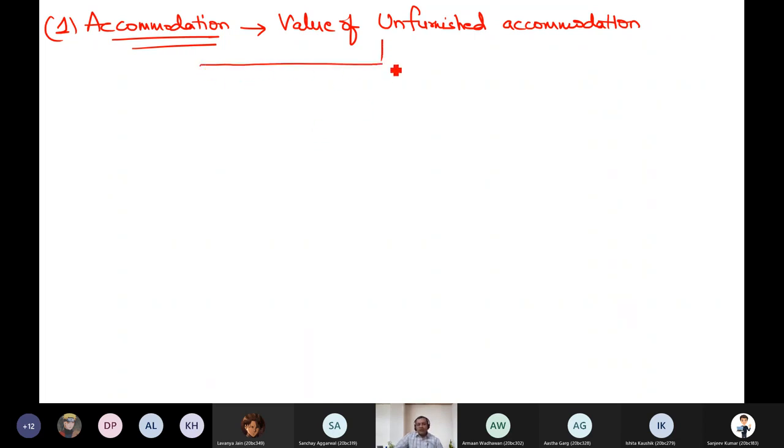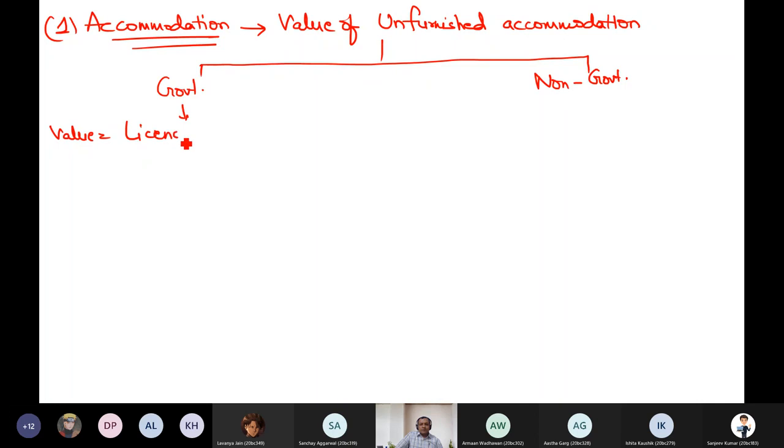Now it depends whether you are a government employee or non-government. If government, then how much is taxable? Your taxable value is license fee, the license fee given by you to the government. What is license fee? Can anyone tell me what this license fee is? Anyone having any idea about license fee? If your parents are in a government job, you must be knowing this license fee.